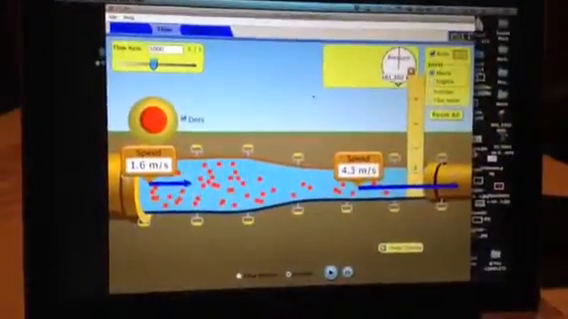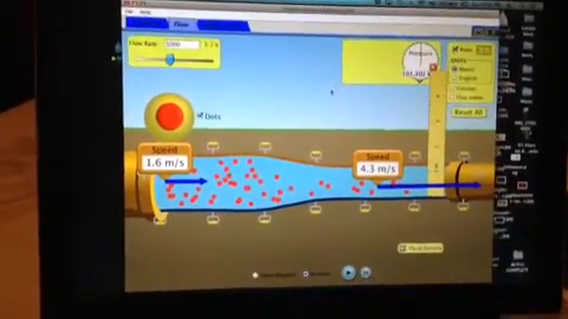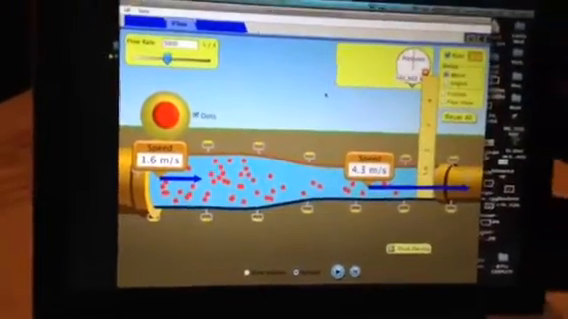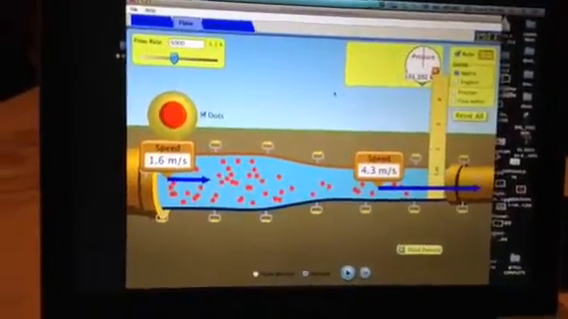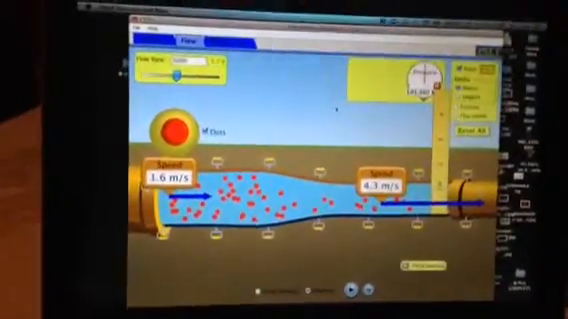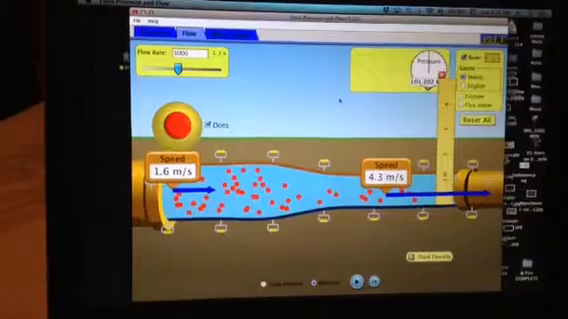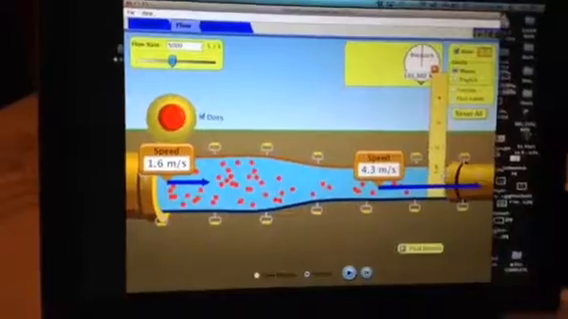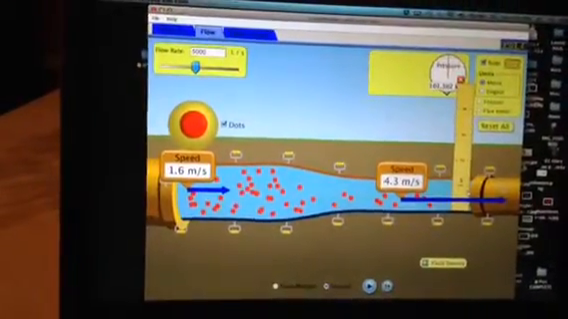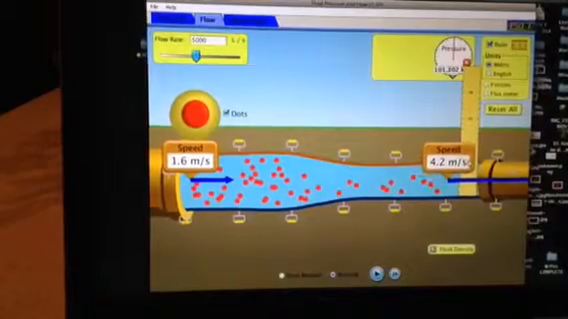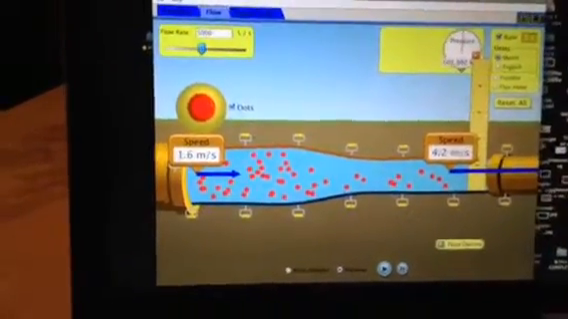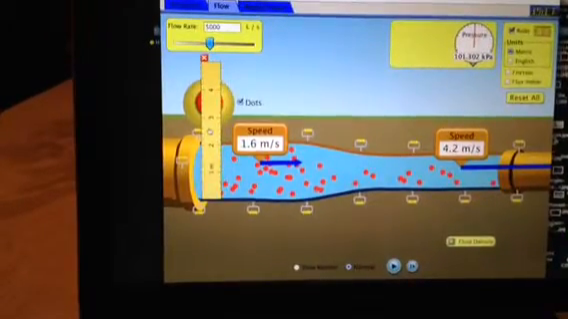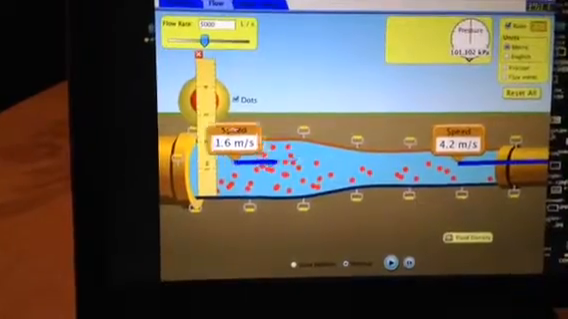Here we're taking a look at the theory, the continuity equation, which states that if you take the height, or the cross section of one end of a pipe, so for example here we've got 1.2 meters, and you multiply that by the velocity at that point, which is 4.2 meters per second, that should equal the height of the other end of the pipe here, which is 2 meters, times the velocity, which is 1.6.